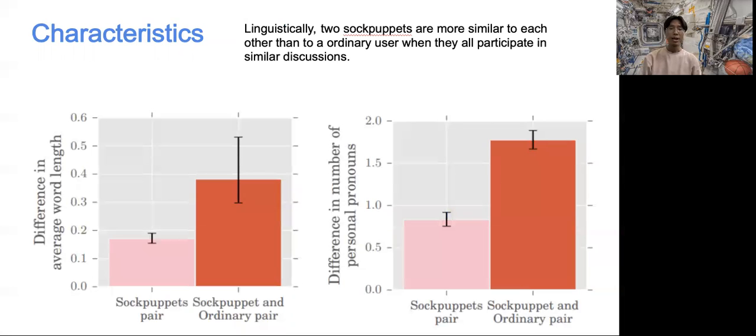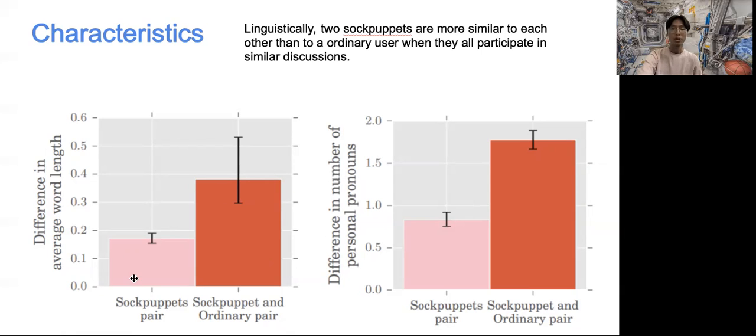The authors select pairs of sock puppets and also pairs of a sock puppet and an ordinary user based on their similar posting activities, and they compare the differences in their language patterns. They calculate the difference in word length, in the number of function words, personal pronouns, accent words, and some other metrics. The two graphs shown here present the results for differences in average word length and number of personal pronouns between the two kinds of pairs.